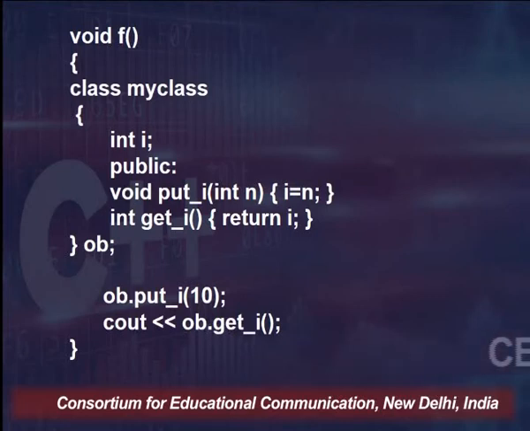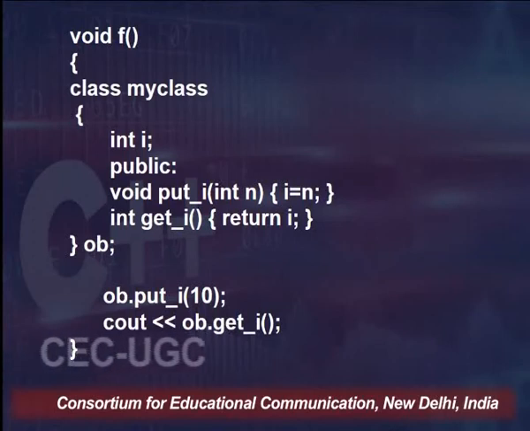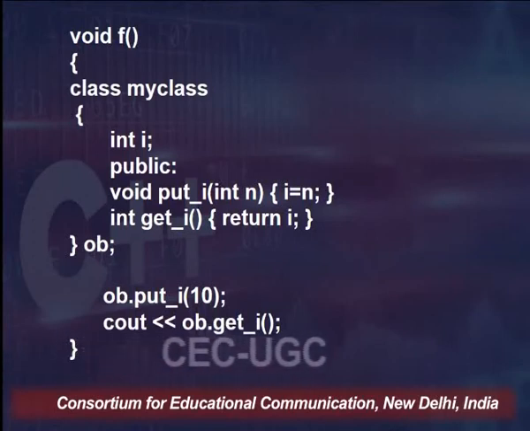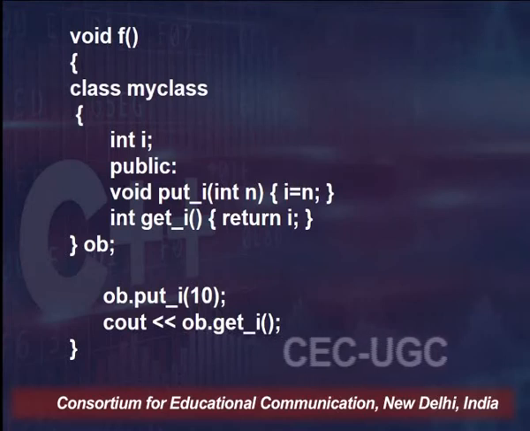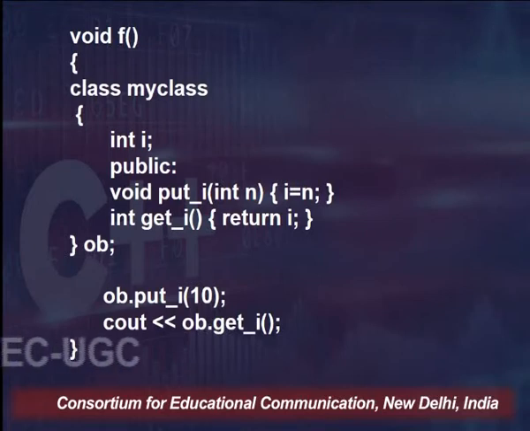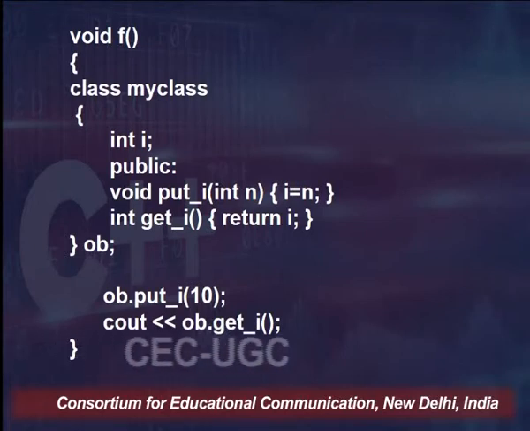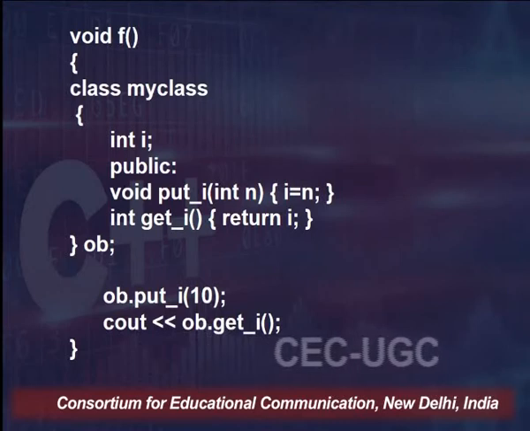Now, if I want to use this particular MyClass, how are we going to use it? Please see here: the definition of the class, then the object declaration, and the usage of that class with the help of put_i and get_i. Everything is done inside the function.